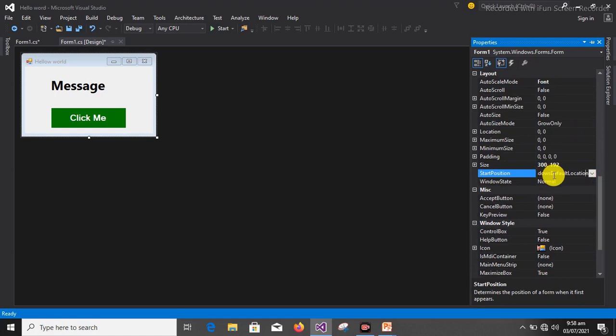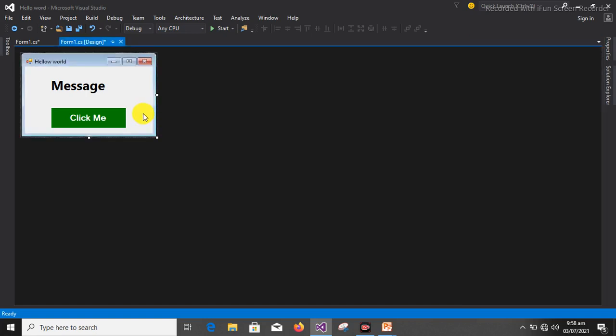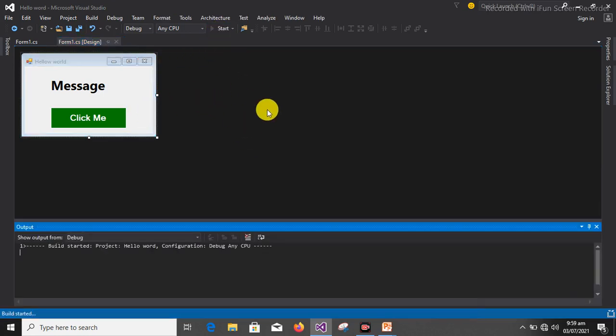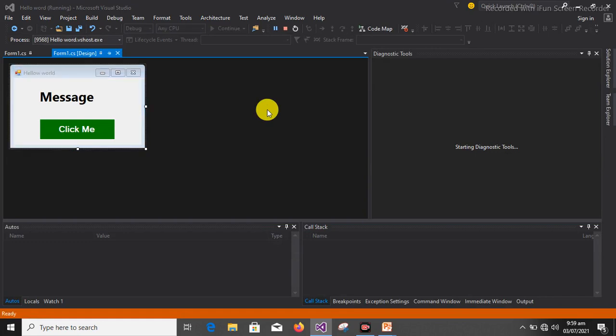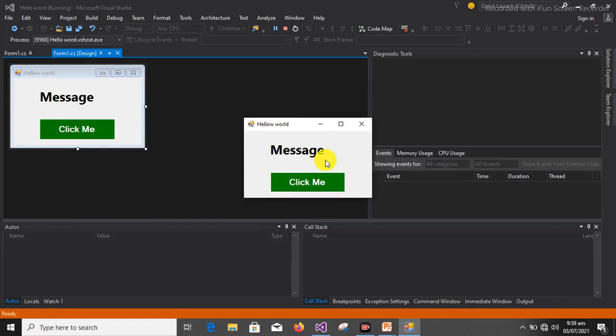By default it will be in Windows default location. Instead, select it and put center screen. So once we run this application now, it will be displayed at the middle.